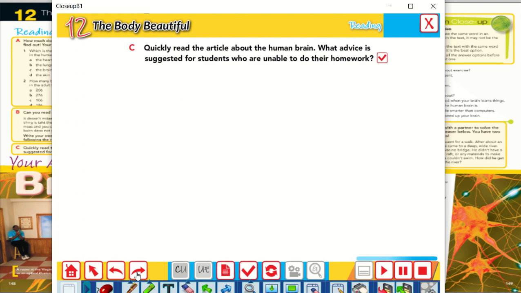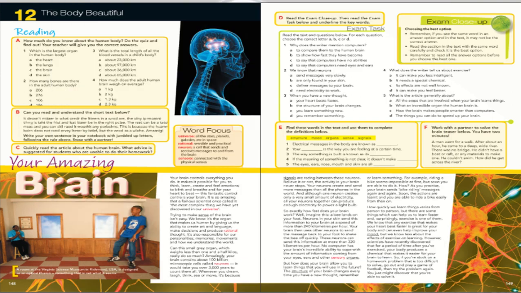Now let's go to exercise C. Quickly read the article about the human brain. What advice is suggested for students who are unable to do this homework? Now, if we look at this passage, this article, it's about your amazing brain. So the title is Your Amazing Brain. Now, before we skim the text to answer this question, let's go to the first picture here.